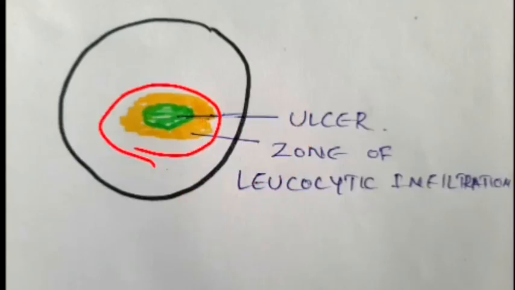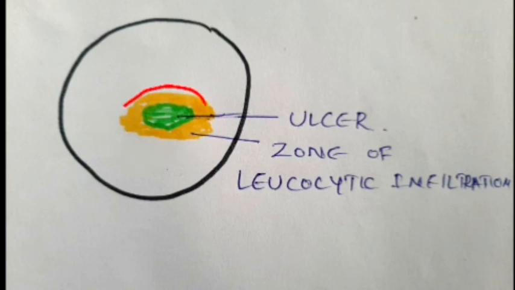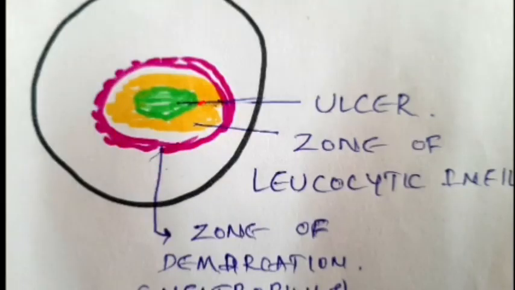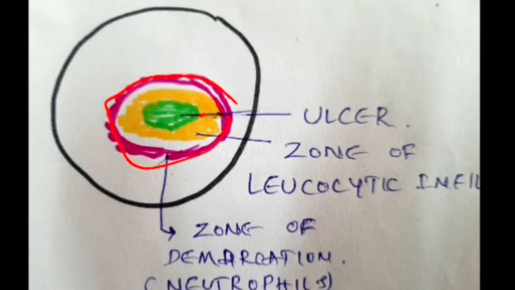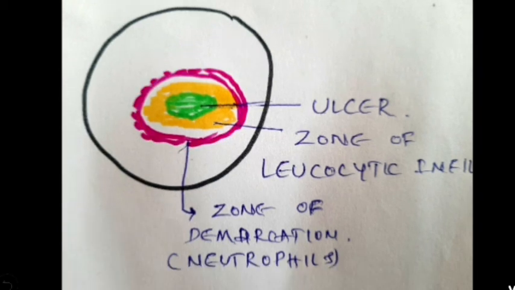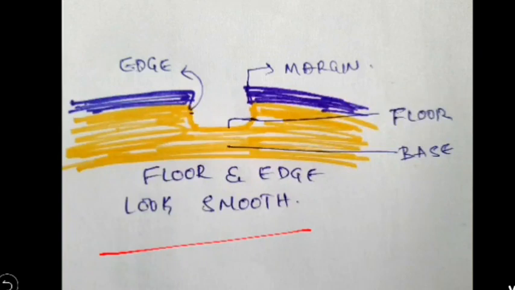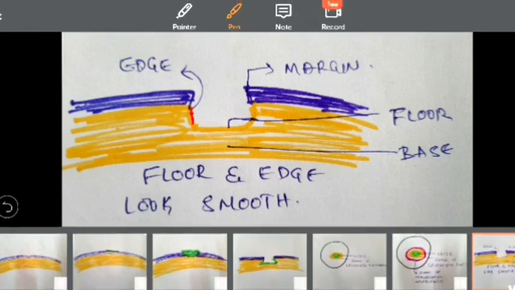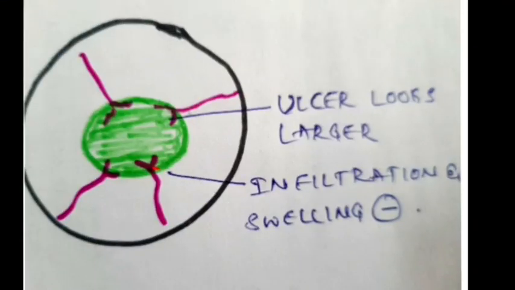Okay. So if you see from the anterior, we have the ulcer in the center followed by the leukocytic infiltration. This is followed by again the lymphocytic infiltration. Then the leukocytes will start to macerate and dissolve the necrotic tissue in the center. Thereby the ulcer looks larger, but the surrounding cornea becomes clearer. And if you take the cross section, this is how it looks. Okay, the ulcer which typically has the margin, the edge, floor and the base. Then we have the vascularization which is happening around the ulcer.